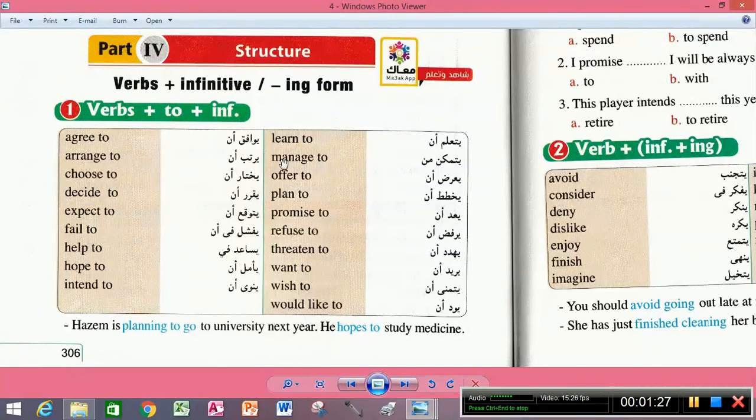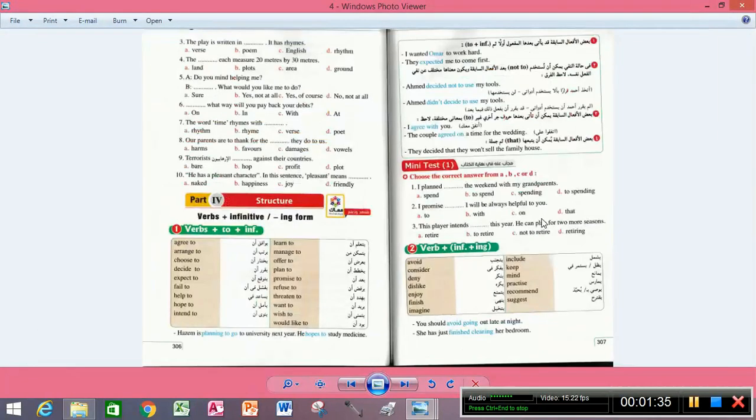Now we are going to move to the verbs followed with ing forms. Okay, so try to pay attention to what I am telling you. These are the verbs followed with the ing form.